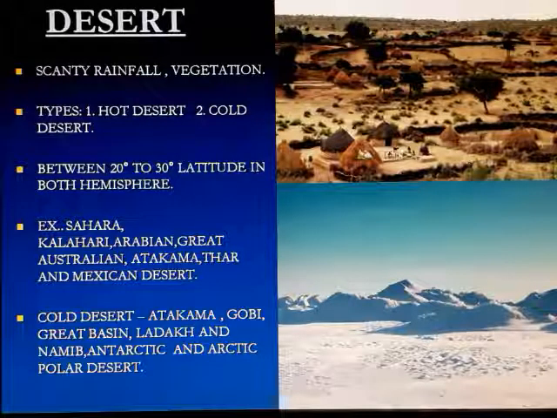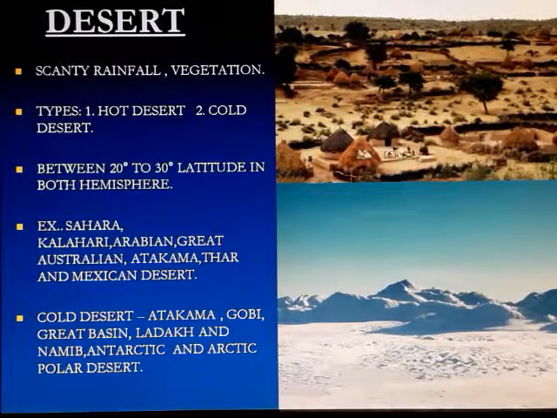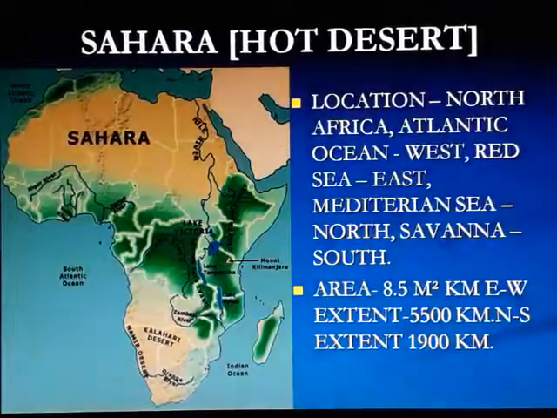There are so many cold deserts in the world: Atacama, Gobi, Great Britain, Great Basin, Ladakh, Namib, Antarctic and Arctic Polar Desert. Ladakh is in India actually. We're coming to the Sahara first.